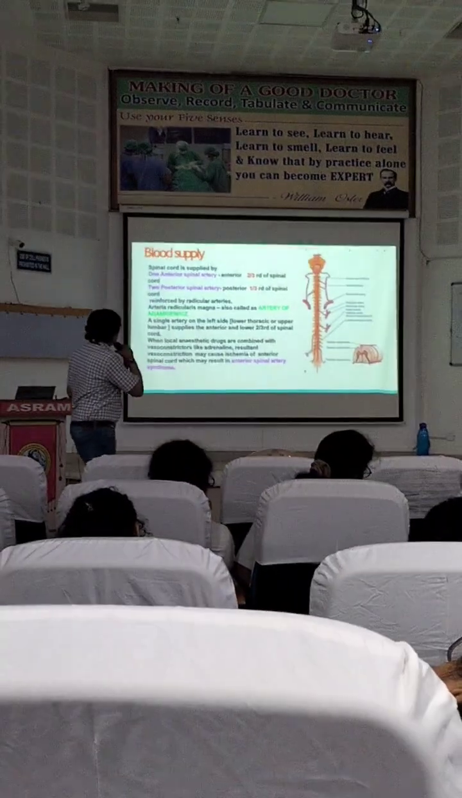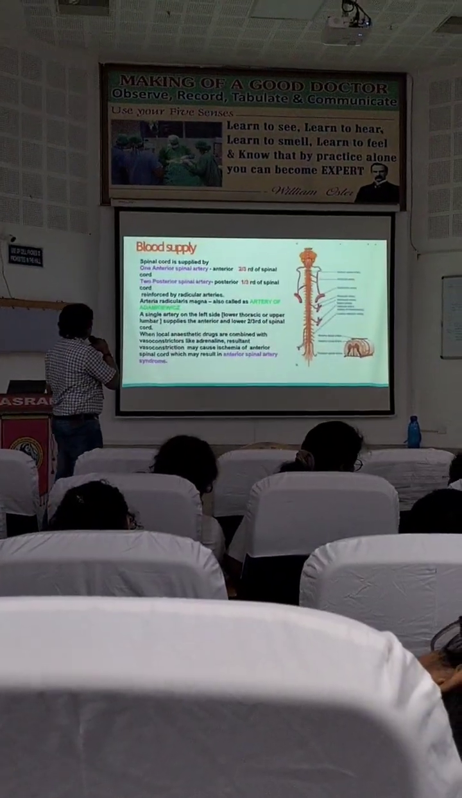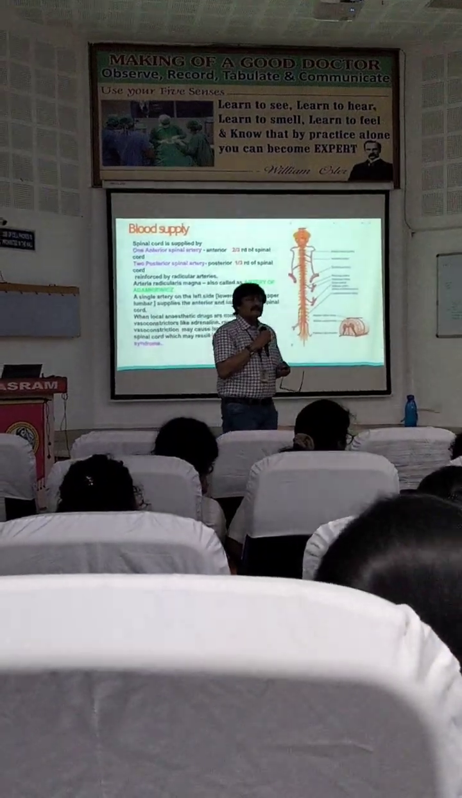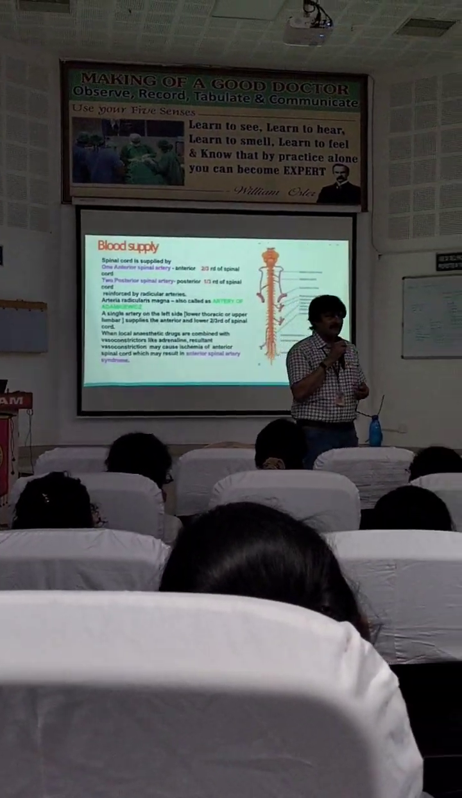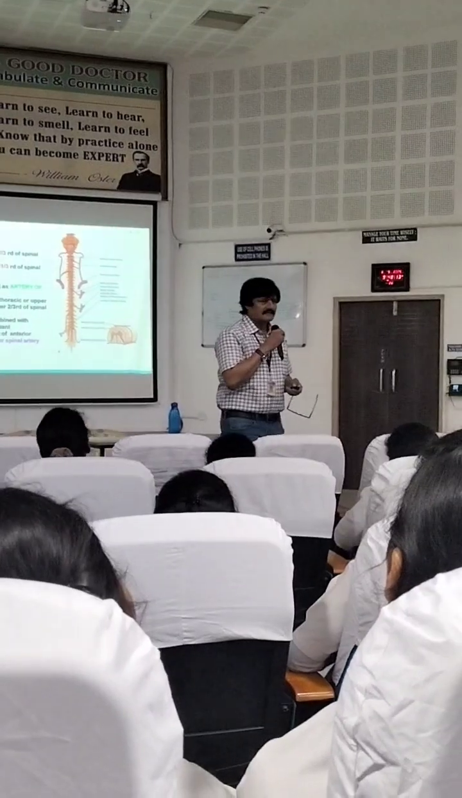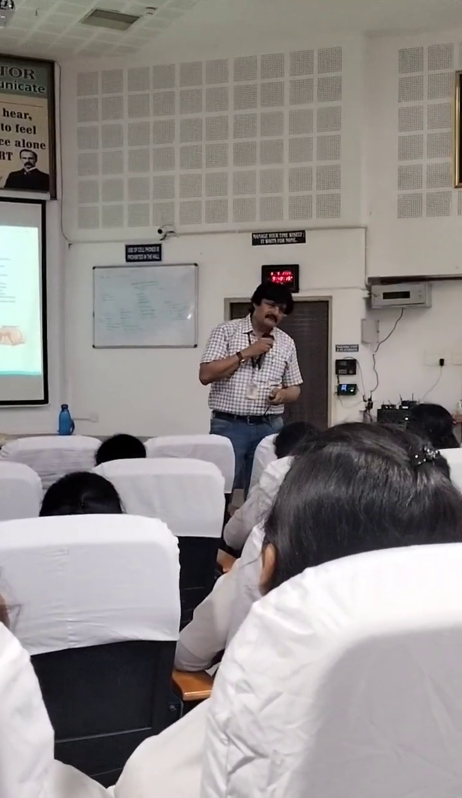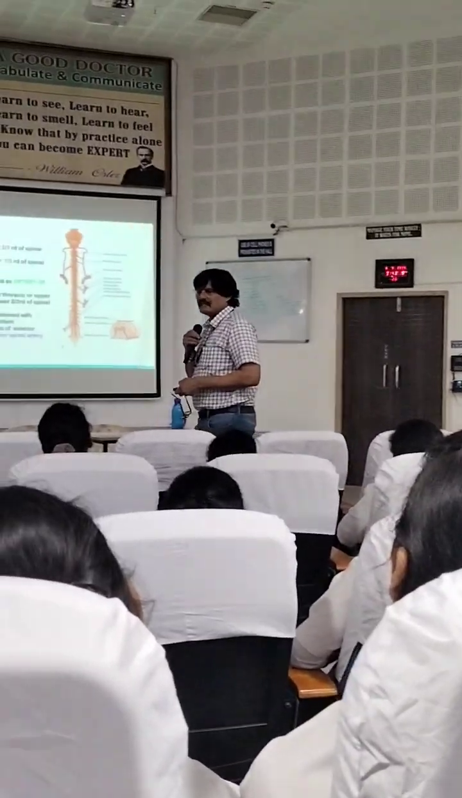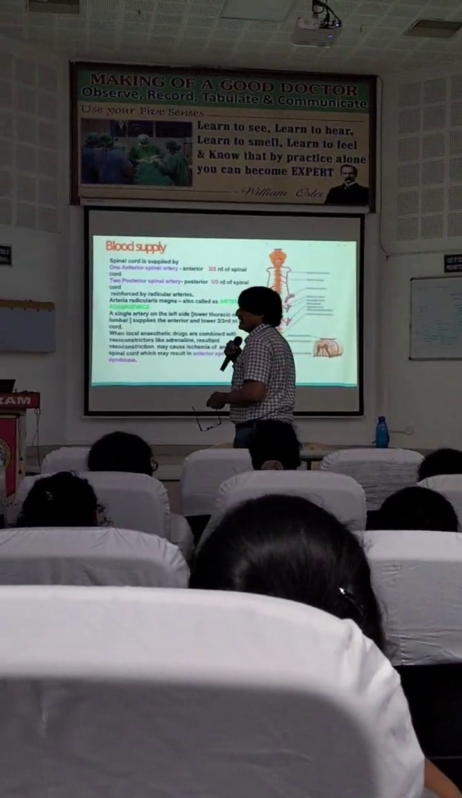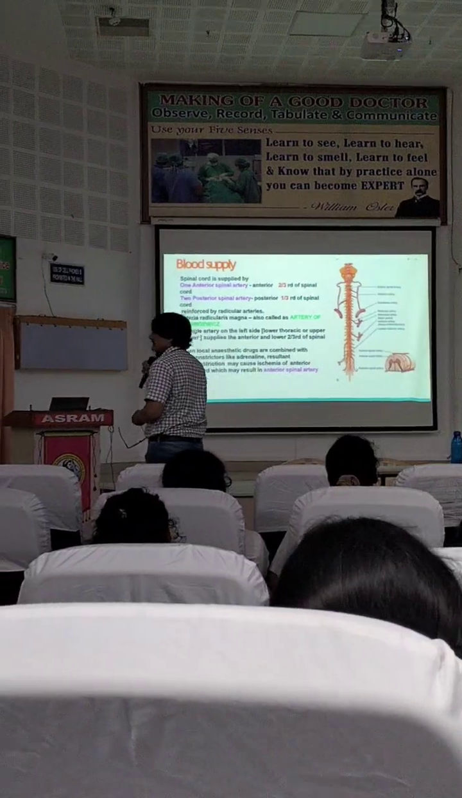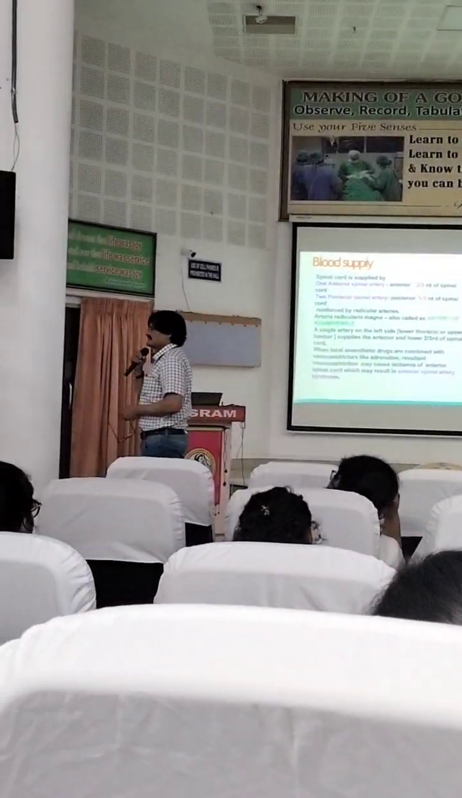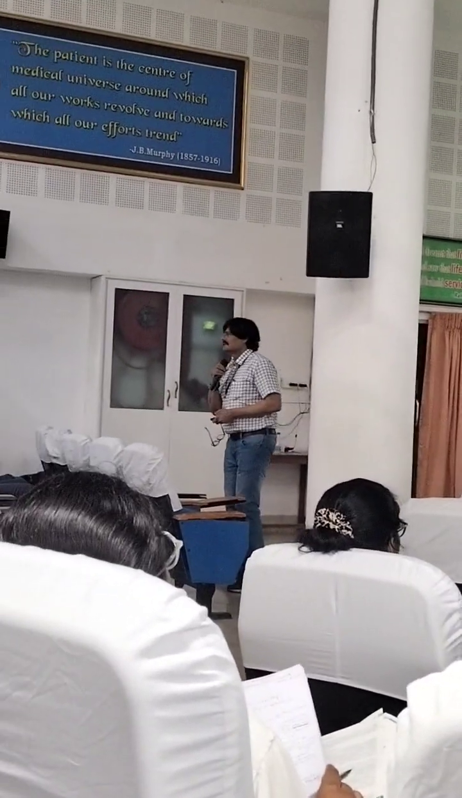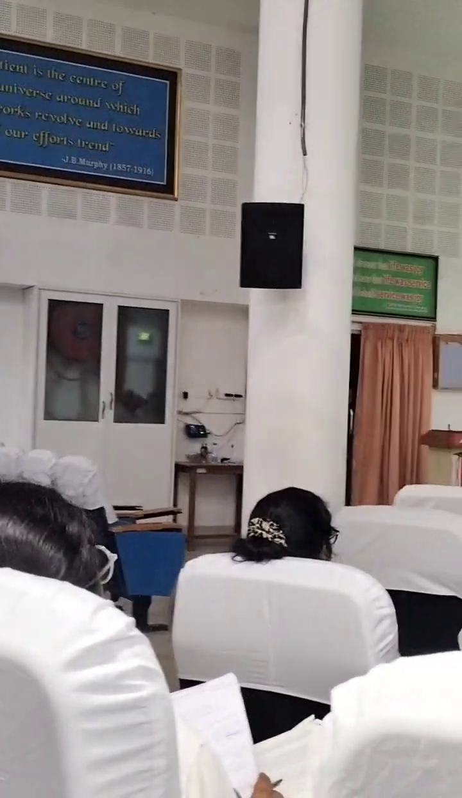The blood supply. Anterior spinal artery, where does it come from? See, everything has to have blood supply, otherwise it won't function. Even nerves need food supply, otherwise they won't function. The spinal cord also needs blood supply. So the anterior spinal artery supplies the anterior two-thirds of the spinal cord and comes from the vertebral artery. Have you heard of the vertebral artery? Okay.